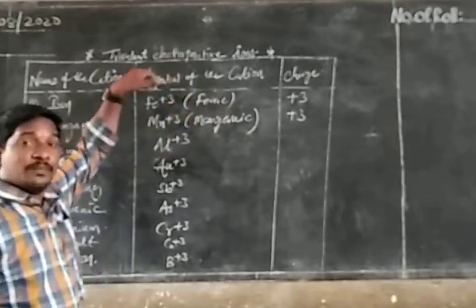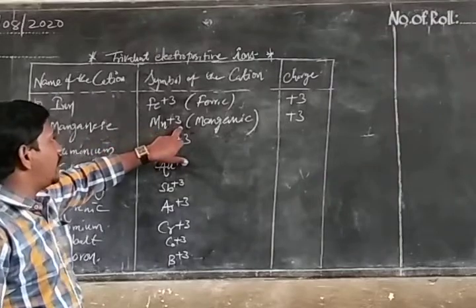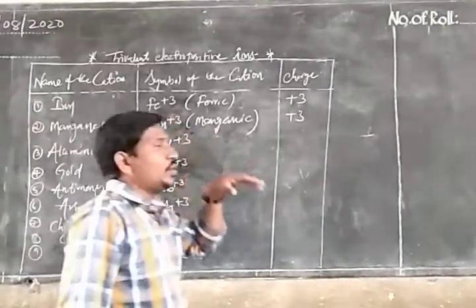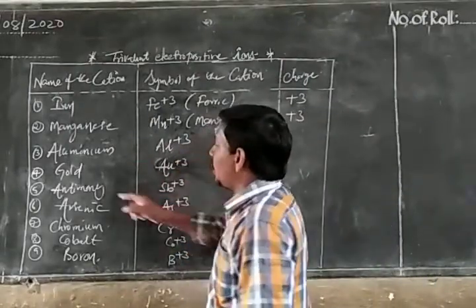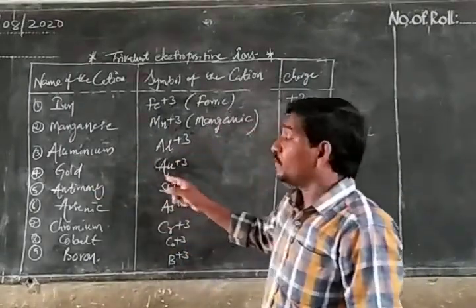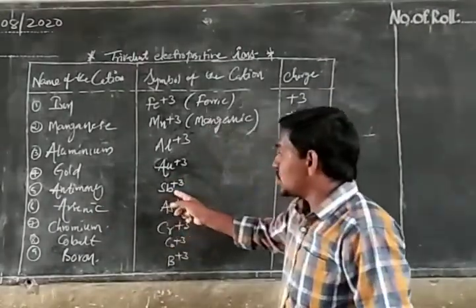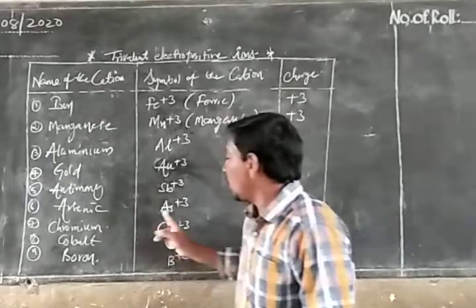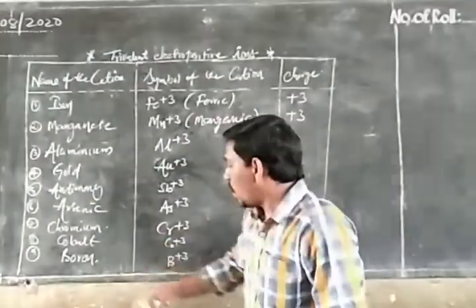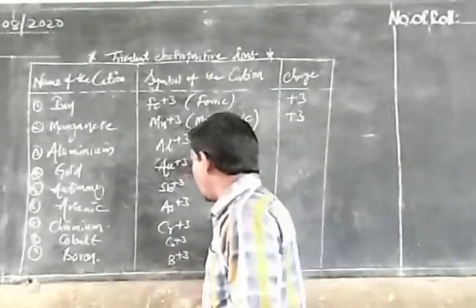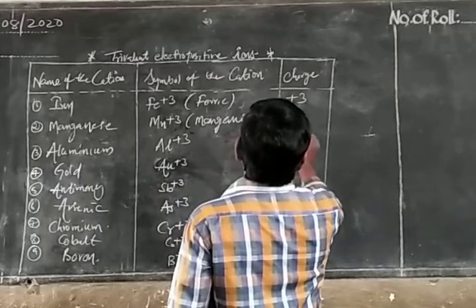We know that Fe plus 2 is called ferrous, and Mn plus 3 is manganic, while Mn plus 2 is manganous. Aluminium Al plus 3, gold Au plus 3, antimony Sb plus 3, arsenic As plus 3, chromium Cr plus 3, cobalt Co plus 3, boron B plus 3. So the charge of every one of these cations is plus 3.